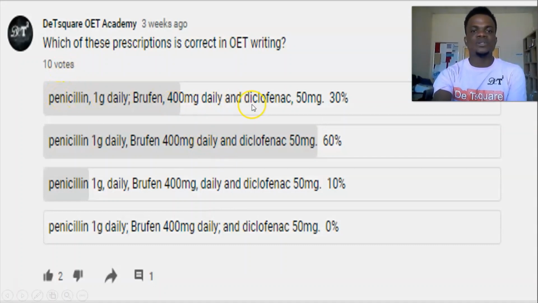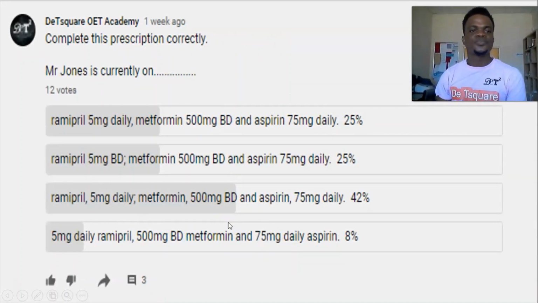So this is not how to write a prescription. The right way to write a prescription is this first prescription. Now look at this prescription here. This person used a comma to separate this, separate this. In fact, the punctuation is totally wrong here. And 10% chose this one. Well, this person used a semicolon to separate each prescription from another, but did not use a comma to separate the drug from the dosage, although the person still went ahead and added a semicolon here, which is wrong. As long as you're using "and", there is no need to add this semicolon here again.